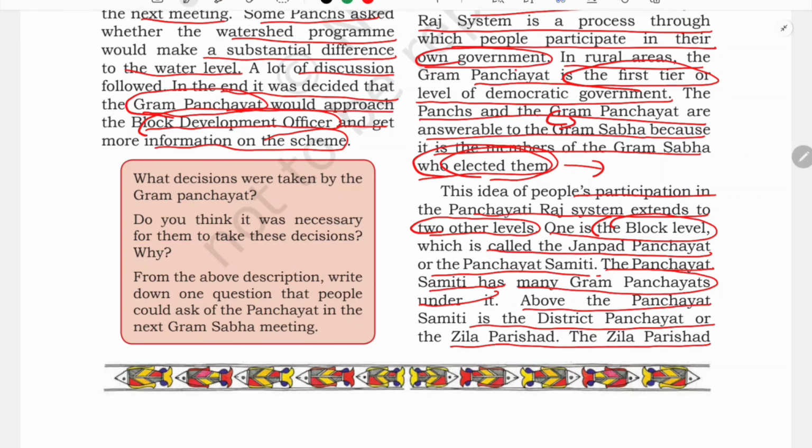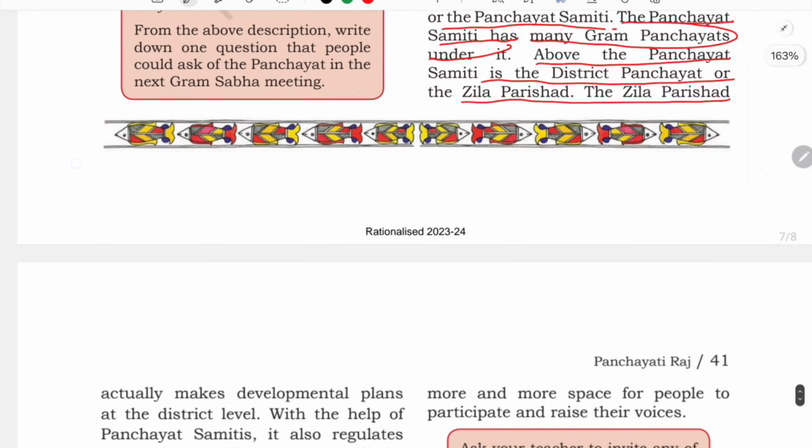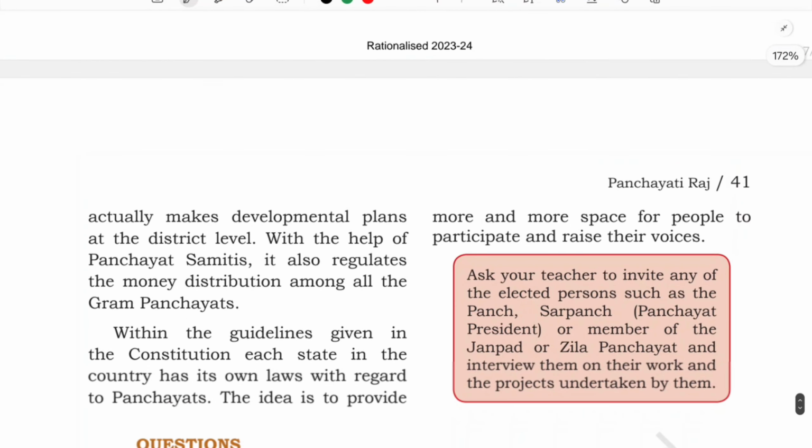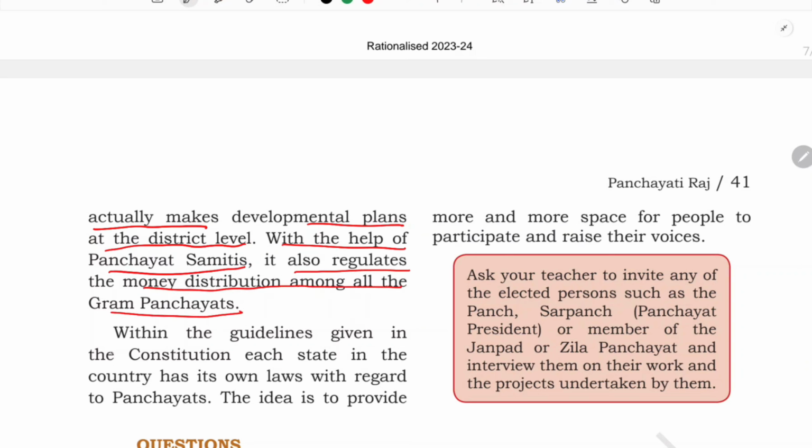And the Jila Parishad is what? The Jila Parishad actually makes developmental plans. Jila means district, isn't it? Plans at the district level. With the help of Panchayati Samitis, it also regulates the money distribution among all the Gram Panchayats.